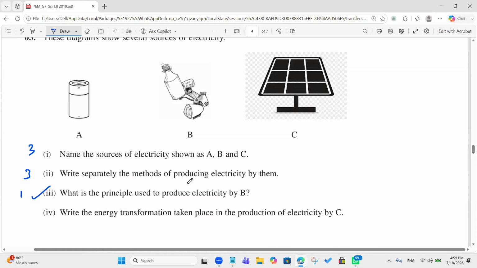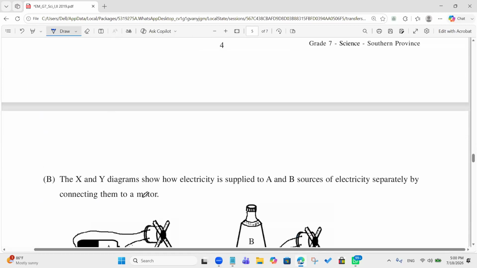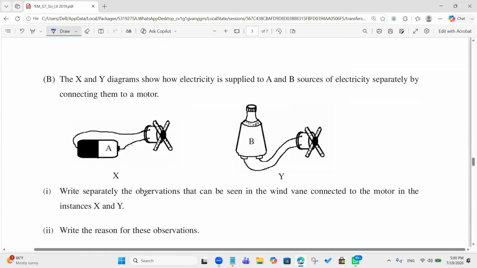Write the energy transformation taking place in the production of electricity by C. Solar energy to electrical energy. That's correct, right? 1 mark.